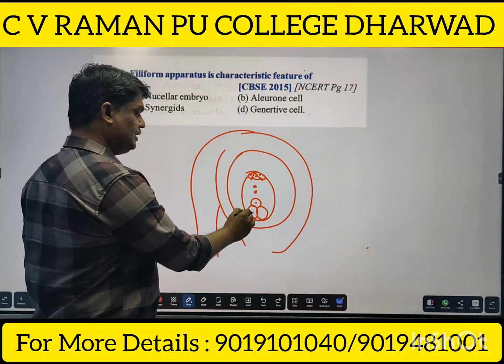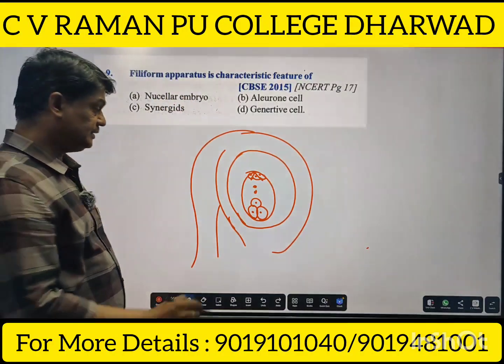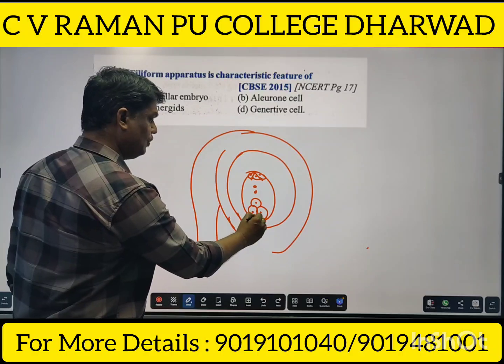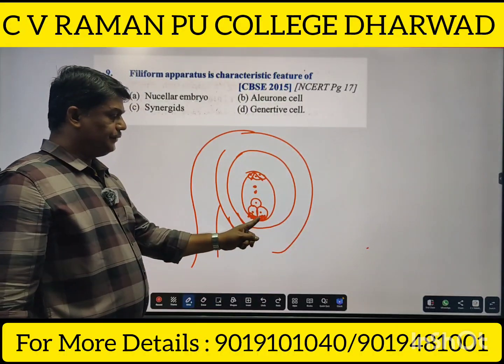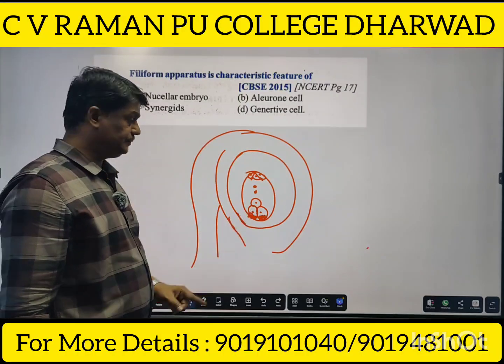Okay, these two are the synergids. Filiform apparatus is present here. Filiform apparatus is the characteristic feature of the synergids.